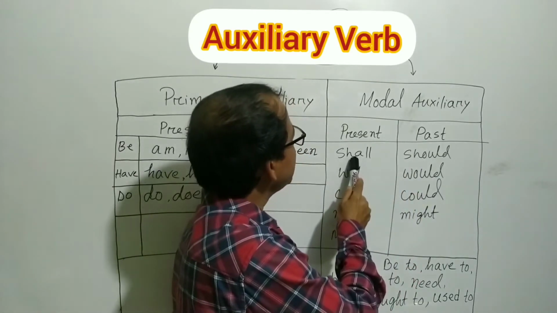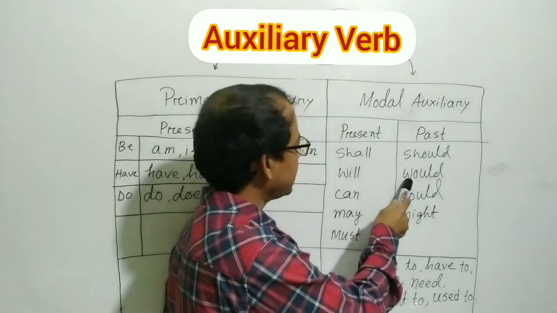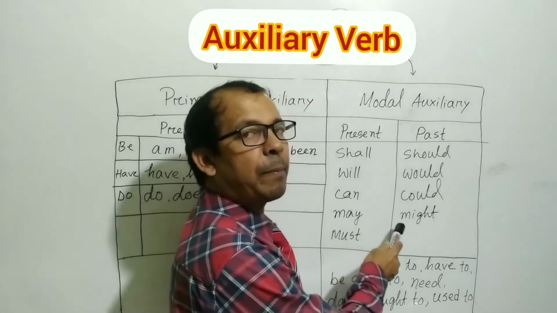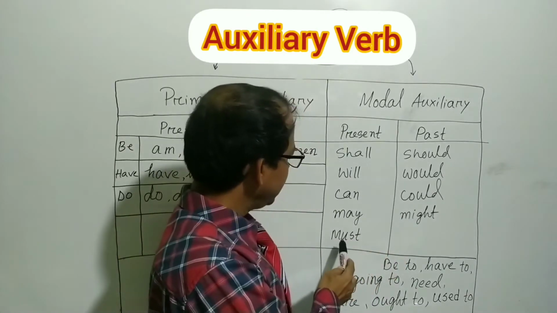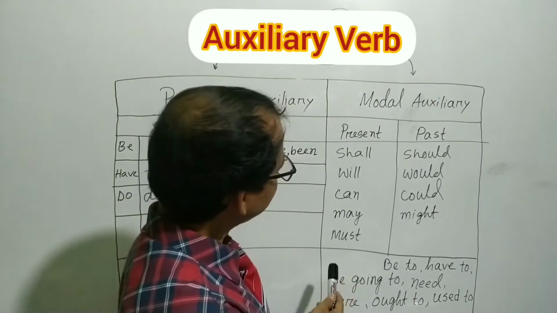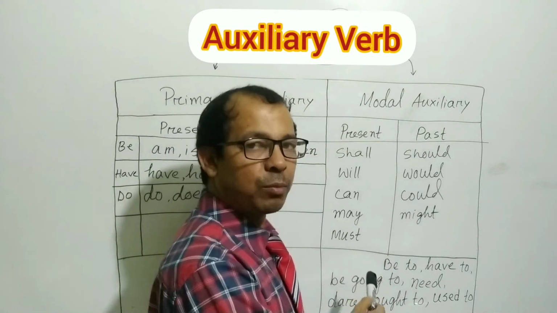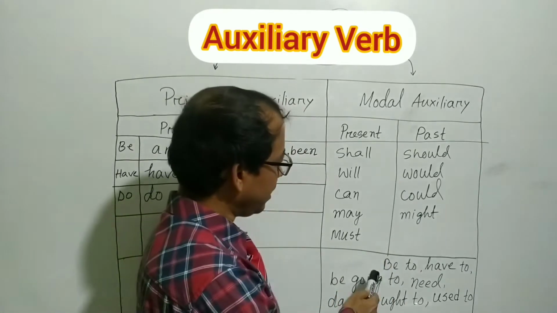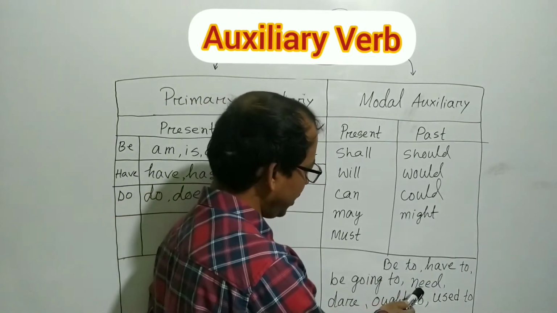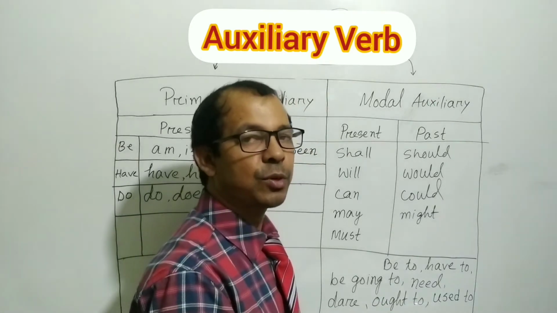Here shall present, past should; will present, would past; can present, could past; may present, might past; and there is no past form of must. And there are some extra modal auxiliary verbs, and they are be to, have to, be going to, need, dare, ought to, used to.